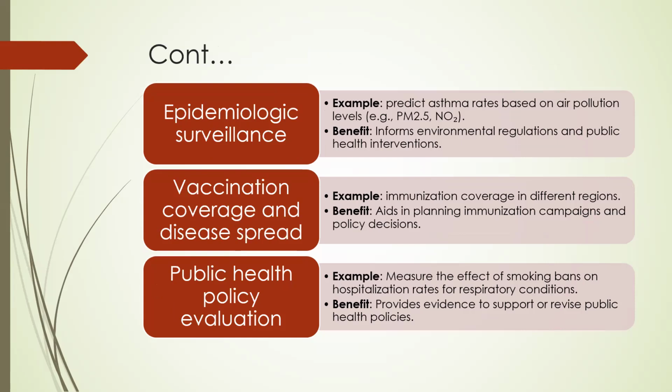For epidemiologic surveillance, you can predict the asthma rate based on air pollution levels. So it informs environmental regulations and public health interventions. Vaccination coverage and disease spread, for example, immunization coverage in different regions. So it aids in planning immunization campaigns and policy decisions. And public health policy evaluation, it measures the effect. For example, if you want to measure the effect of a smoking ban on hospitalization rate of respiratory conditions, it provides evidence to support or revise the public health policies.